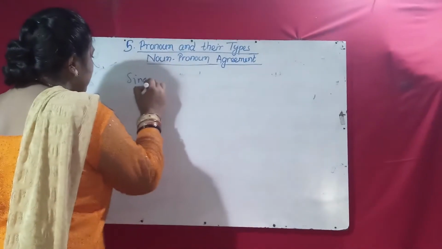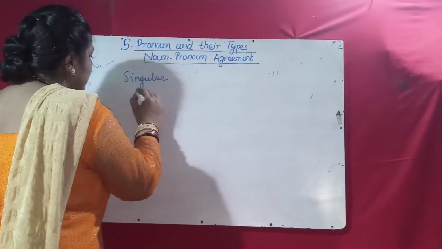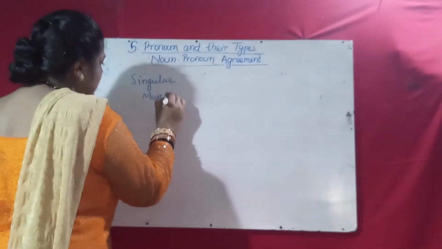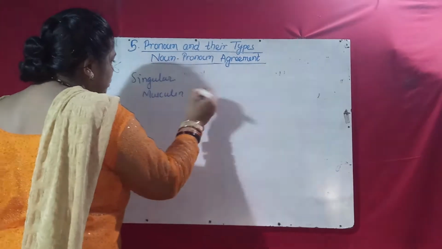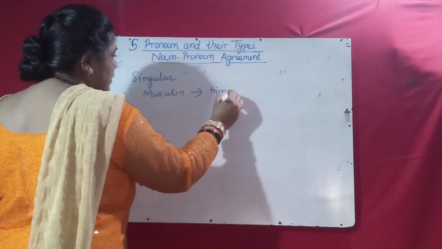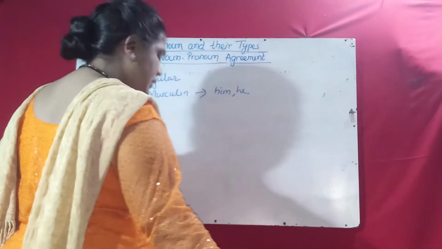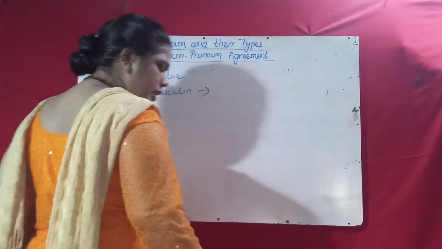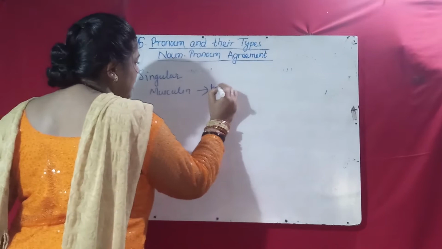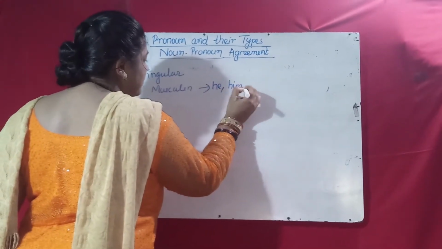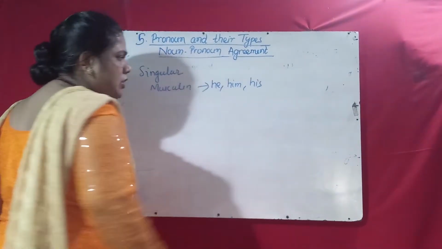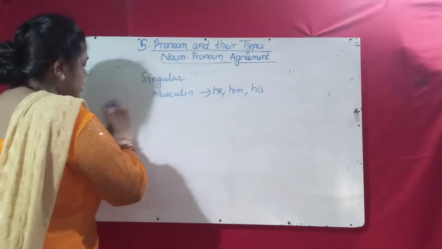Singular masculine: he, him, his pronouns will be used. Okay, he, him. For singular masculine, he, him, his pronouns will be used.